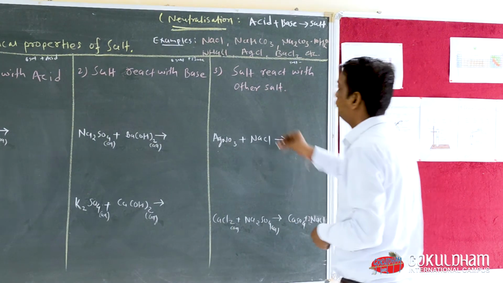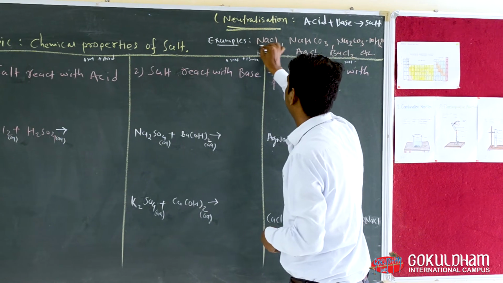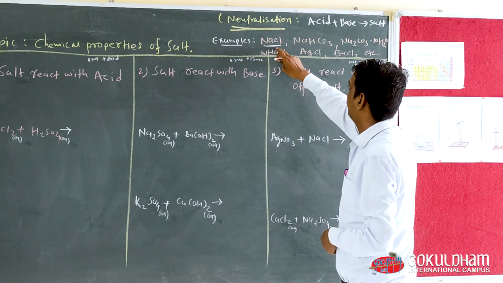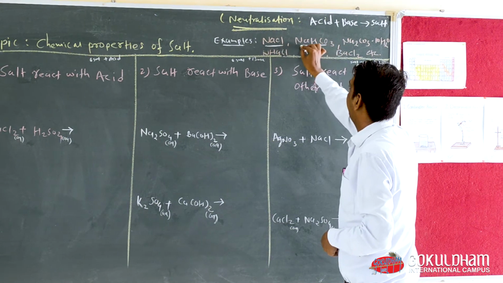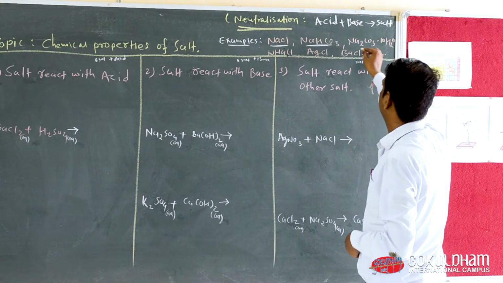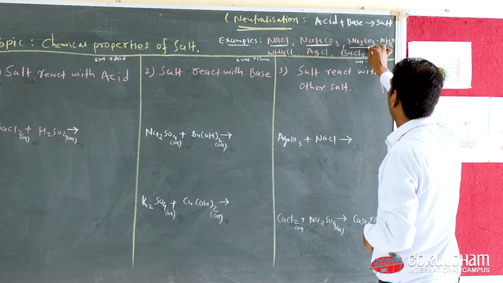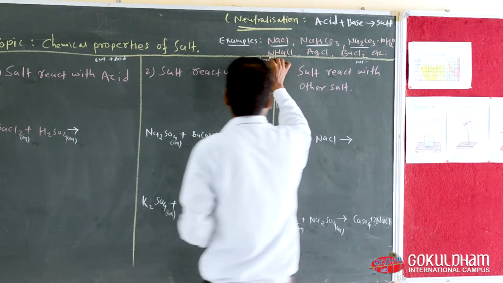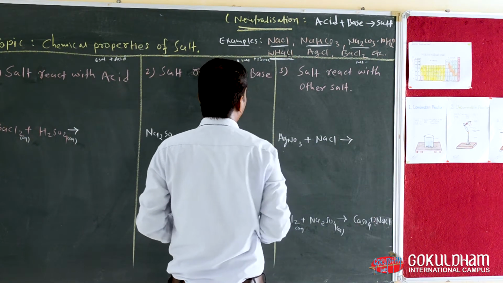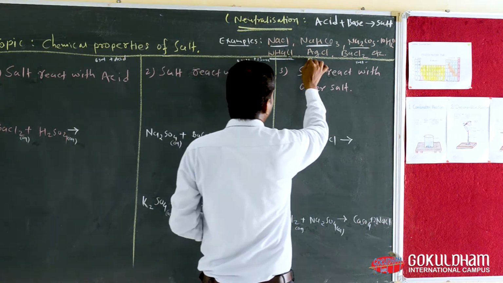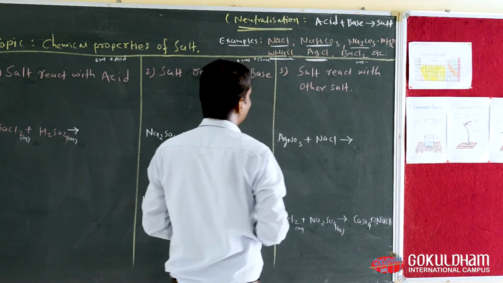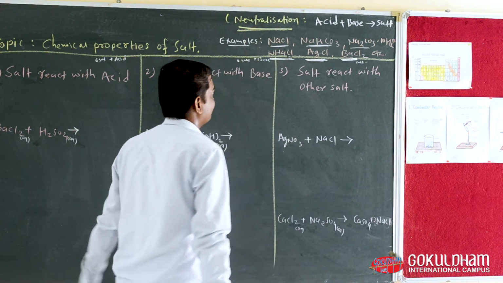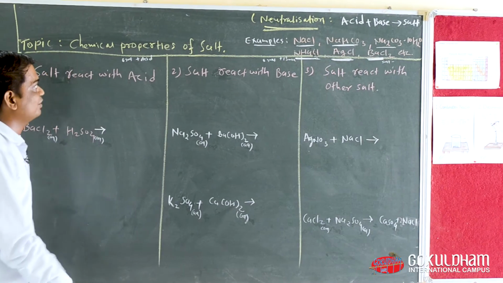Now, some examples of salts are NaCl. NaCl means sodium chloride, which is known as common salt. Then NaHCO3, that means sodium bicarbonate. Na2CO3, that means sodium carbonate. Na2CO3 into 10H2O. Then NH4Cl, which is known as ammonium chloride. Then AgCl, silver chloride. Then BaCl2, barium chloride. These are some of the examples of salts.